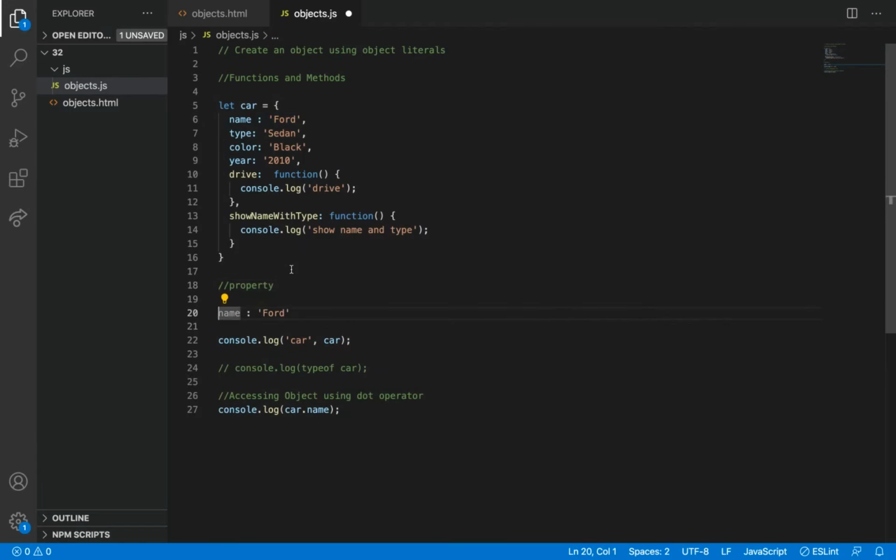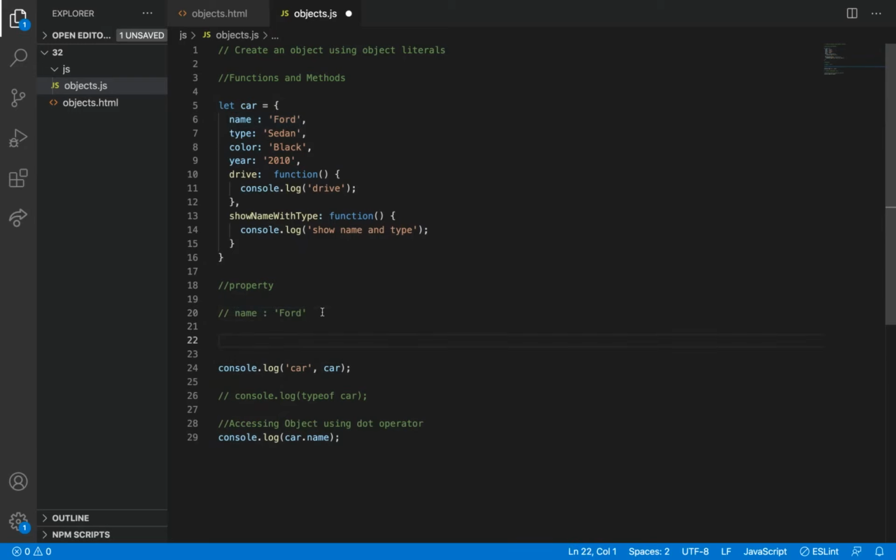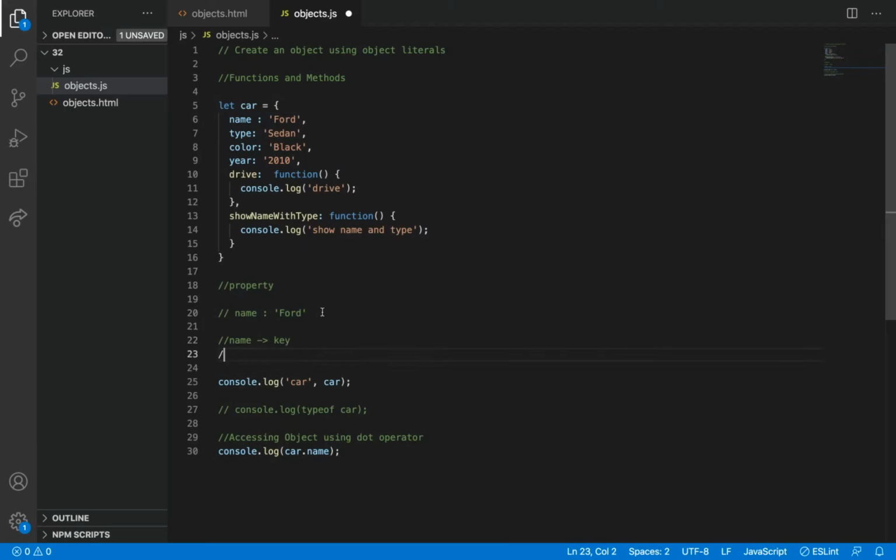This is a property. Name and code, both name and code is a property. Here, name is a key. Code is a value. So what does it mean? A property is a key value pair.